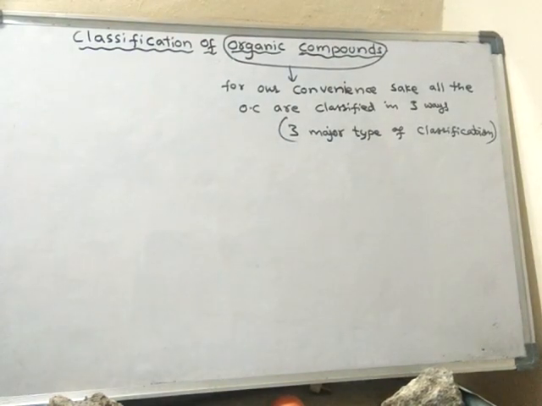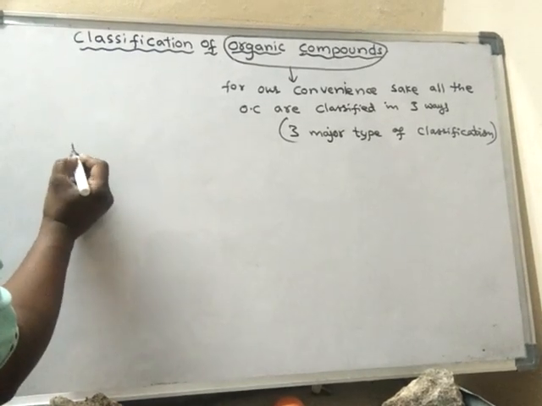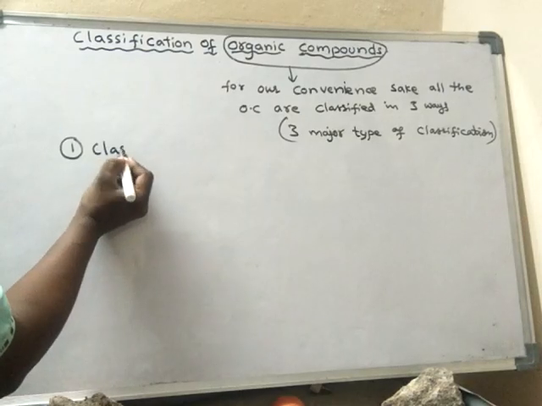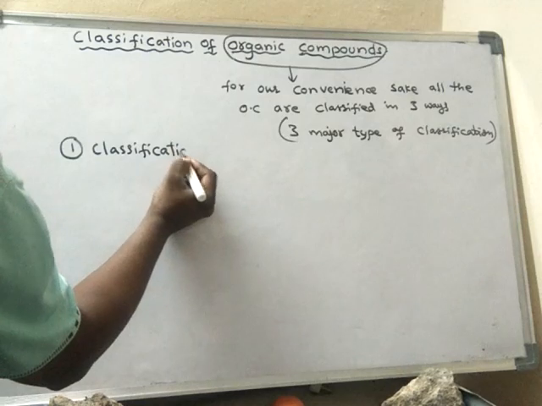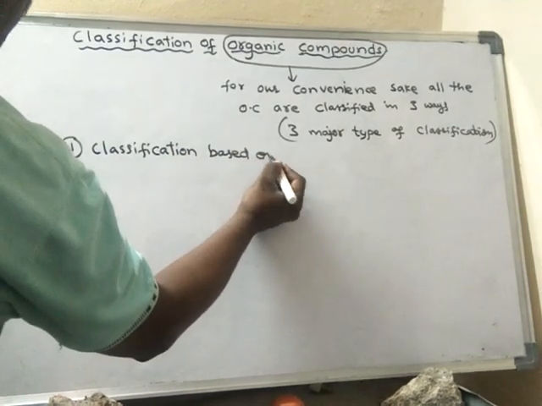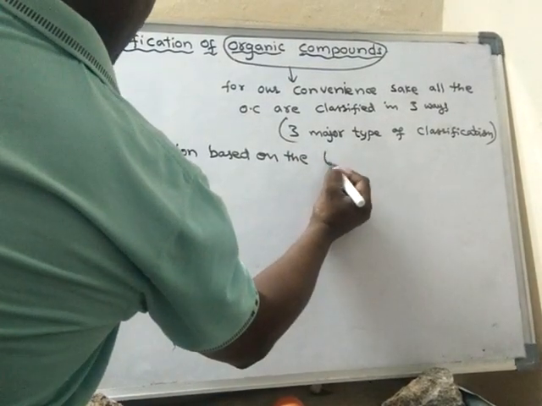One type of classification is based on the nature of the carbon chain, or the type of carbon chain.